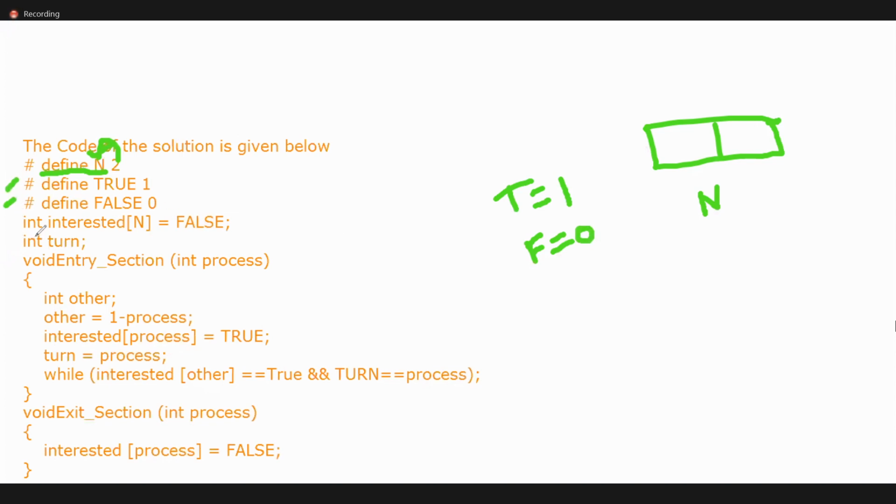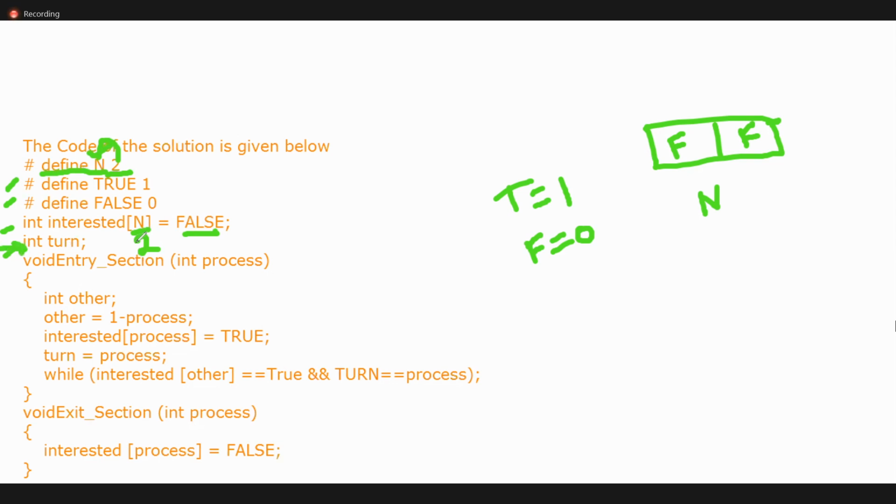Now we need to use two variables. One is the turn variable and the second one is the interested variable. In the fourth line, int interested of N, what is N? 2. Based on this, both the values we are making false. That indicates initially both places are read as Boolean false. Now we declared one more variable, the turn variable.